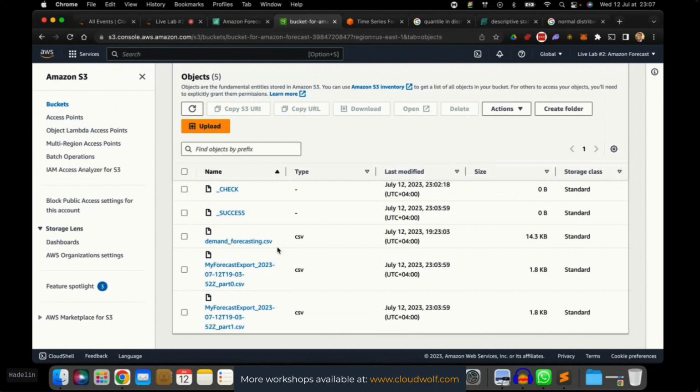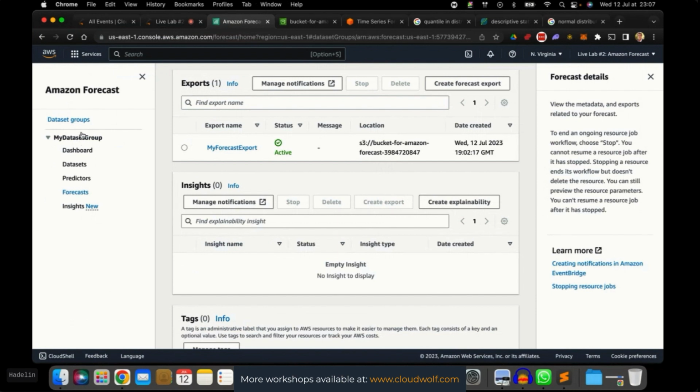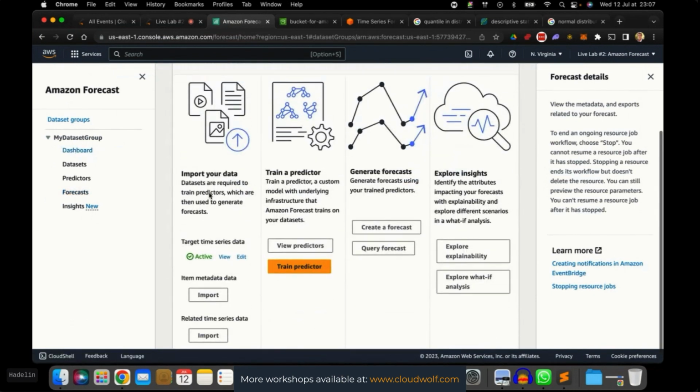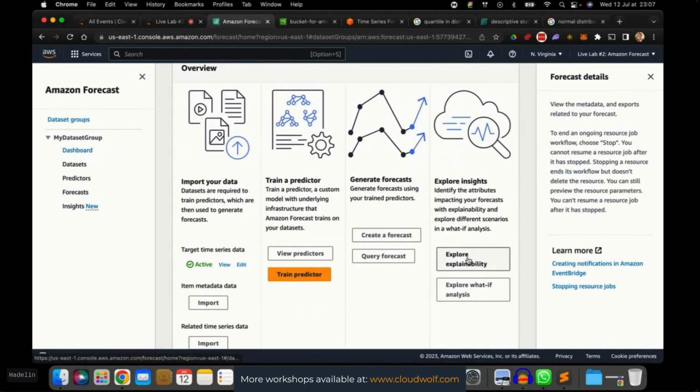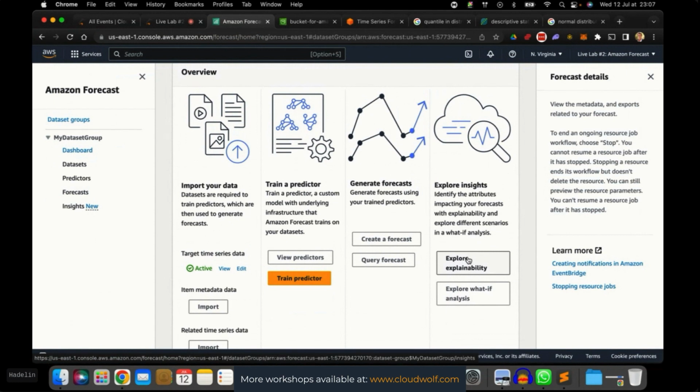Of course, remember, if you have some other attributes, there is this final step in the dashboard of your dataset group, which is the explainability. So if you had several attributes and you activated the explainability while training your predictor, that's where you would explore the explainability and also the what-if analysis. Okay, interesting. So there you go.